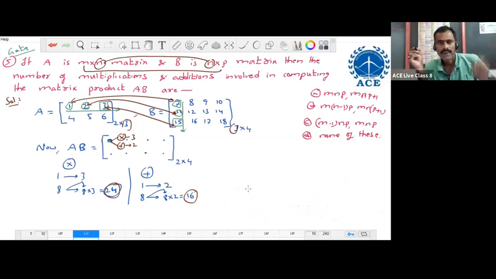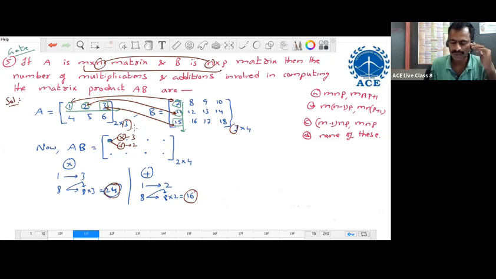Okay. Look at this. For one element, the number of multiplications is 3 only, because we have 3 elements along the row and 3 elements along the column. Whenever the number of elements along the row is the same as the number of elements along the column, only then is the product possible.